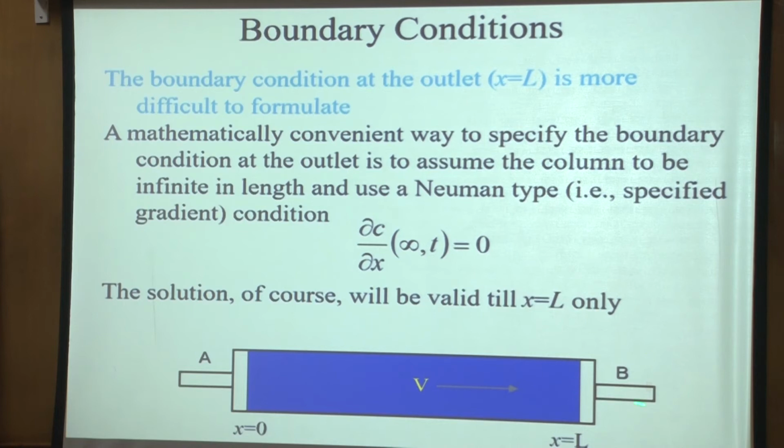Sometimes people say that if you apply it at infinity and then use it only from 0 to L, that's much better. Applying a 0 flux condition at x equal to L is not really a very correct way of doing it, because if you look at the solute profile, it does not attain a 0 gradient at the outlet. So this is a little bit more complicated, but in our analytical solutions we will do this. We will assume that it is semi-infinite, apply this at infinity, and then use from 0 to L. So whatever we are getting at L, we assume that is our outlet concentration.